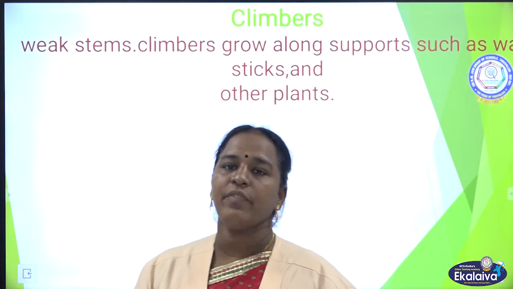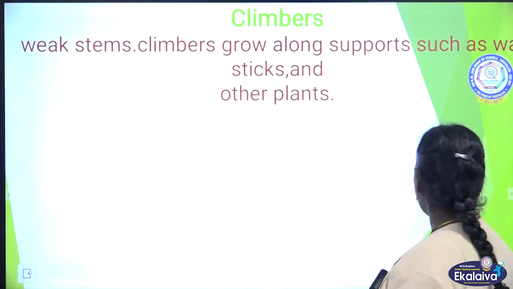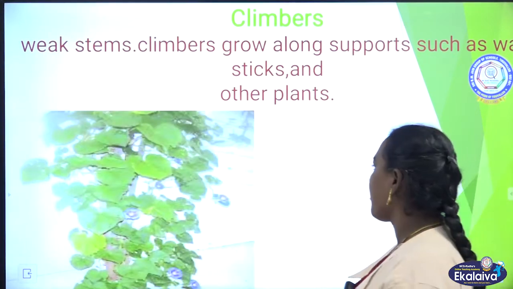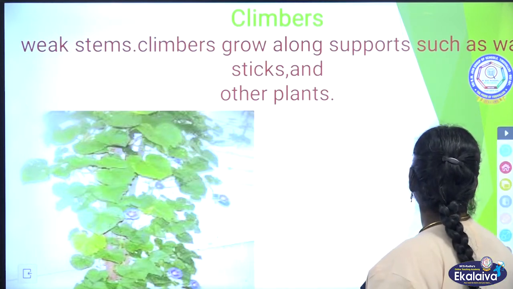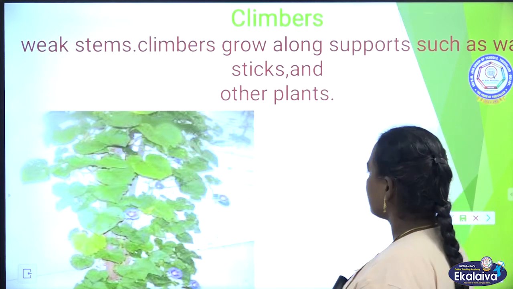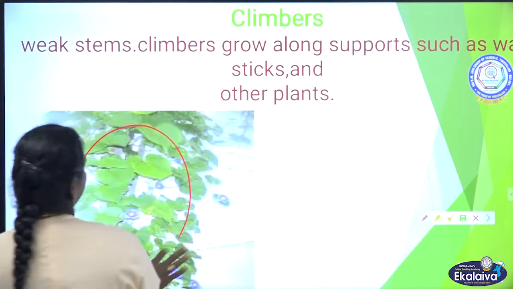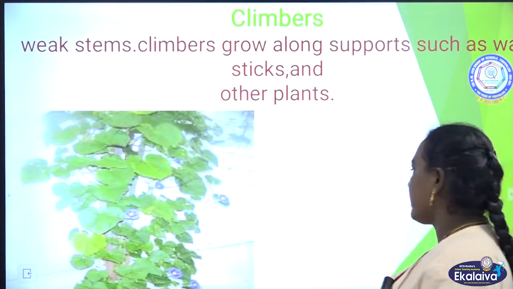Climbers have very weak stems and climb to grow. They need some support. You can see here it climbs the wall. It needs some support to climb.